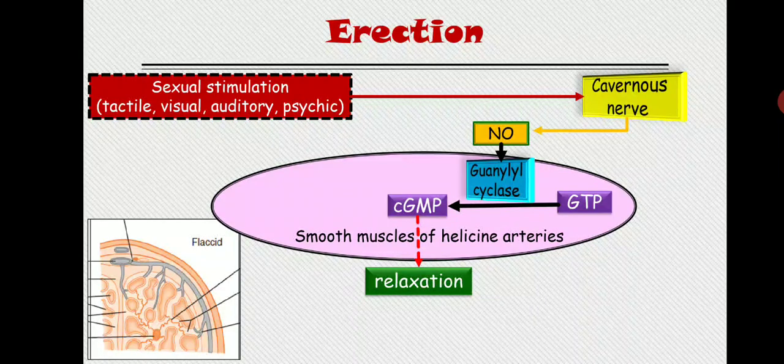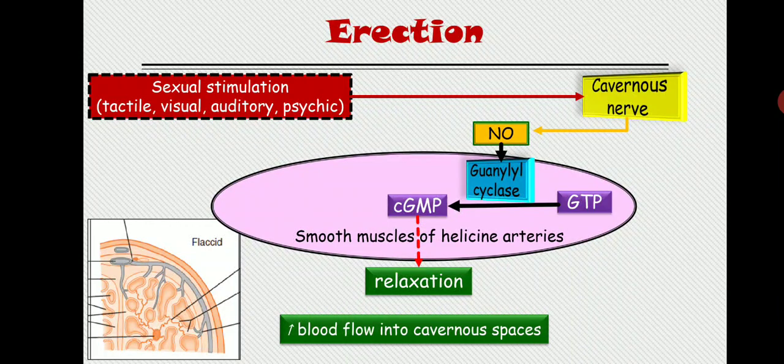Once the relaxation takes place, it will increase the blood flow into the cavernous space, and more fluid will be diverted toward the cavernous space, and the flaccid state of a penis will be converted into the active state like this.